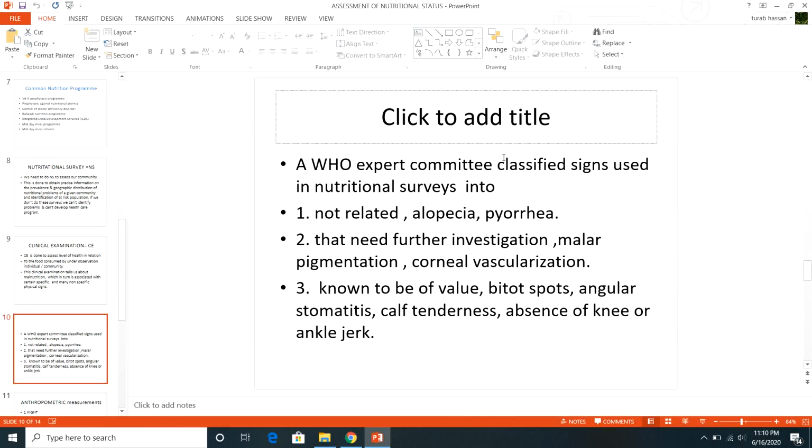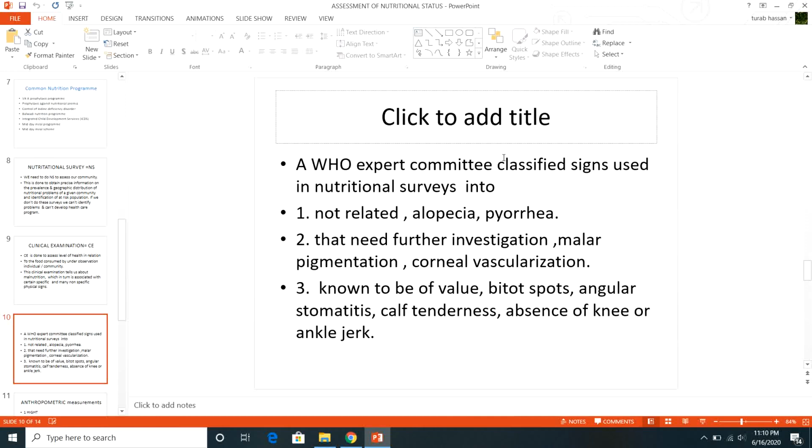The non-specific, not related signs are alopecia or pyorrhea. Alopecia, hair fall, can occur due to so many reasons. You cannot label that the hair is falling definitely due to this cause. Similarly, pyorrhea is a gum infection, and of course there are so many reasons. So these signs are not specifically related.